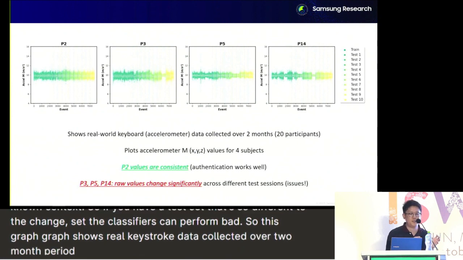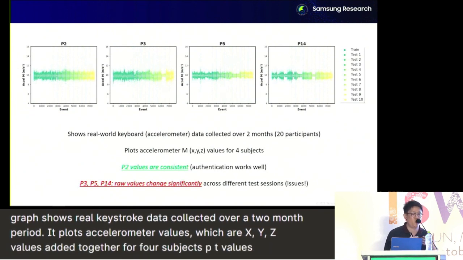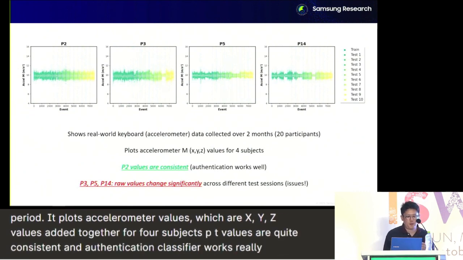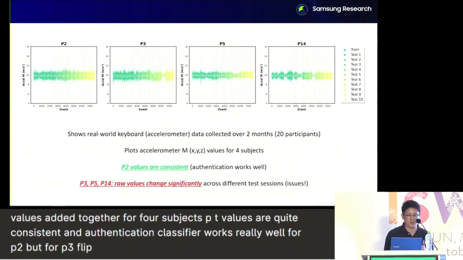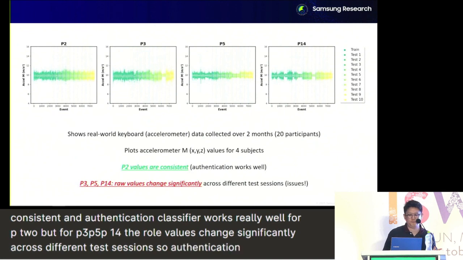So this graph shows real keystroke data collected over a 2-month period. It plots accelerometer M values, which are the X, Y, Z values added together, for 4 subjects. P2 values are quite consistent, and the authentication classifier works really well for P2. But for P3, P5, and P14, the raw values change significantly across different test sessions. So the authentication classifiers have problems.